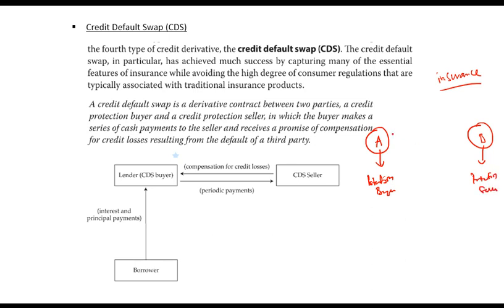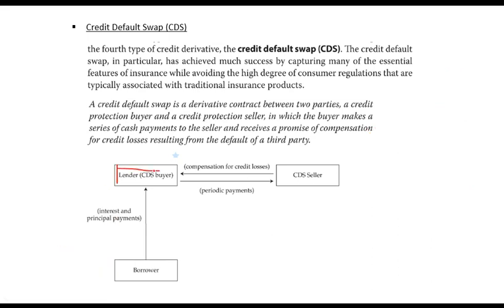When you get insurance, what do you do? Why would the other party provide you insurance? Because you pay a premium. How do you pay a premium? You make periodic payments. For example, monthly payment or semi-annual or quarterly or annual. And against that, this party guarantees you that if loss happens to you, I will make up for it. So this is known as credit default swap.